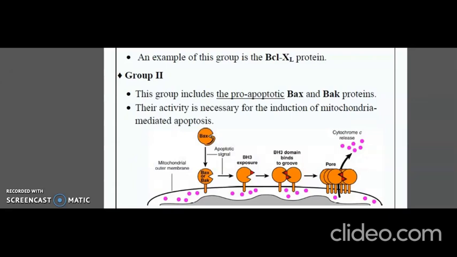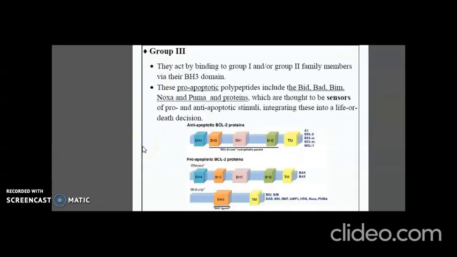The next one is group 2. This group includes the pro-apoptotic BAX and BAK proteins, and their activity is necessary for the induction of mitochondria-mediated apoptosis. Group 3 acts by binding to group 1 and group 2 family members via the BH3 domain. These pro-apoptotic polypeptides include the BID, BAD, BIM, NOXA and PUMA proteins, which are thought to be the sensors of pro and anti-apoptotic stimuli, integrating these into a life or death decision.